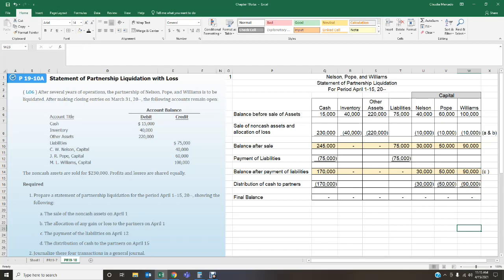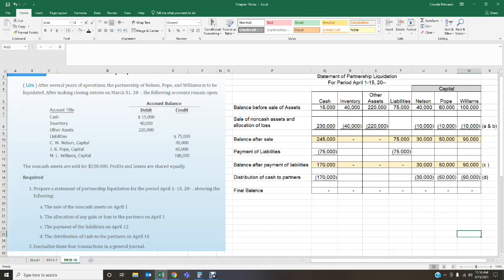So at the end of the period, we have sold our non-cash assets, we have paid our liabilities, and whatever money we have left over, we distributed it to our 3 partners. At the end, all of our accounts will be 0. So that is requirement number 1. Let me label this. This is requirement D right there, that way we have A, B, C, and D. So that is requirement 1 and each of the items under the requirement.